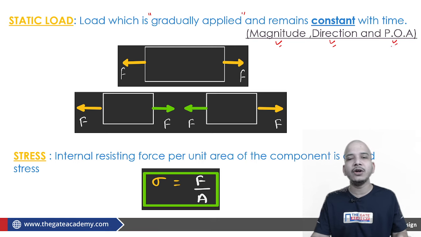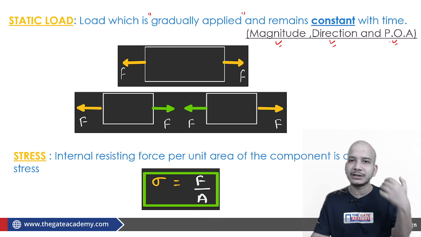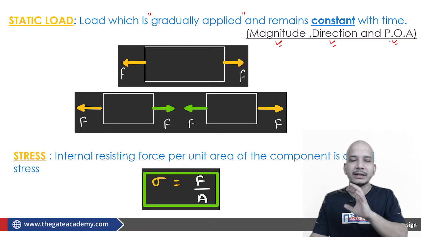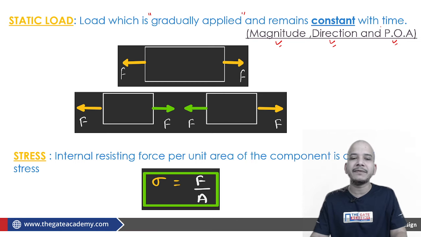If any of these three change, then ultimately it will result in a fluctuating load. How these will result in fluctuating load, we will see when we come to the definition of fluctuating load. But right now, as far as static load is concerned, this is the only definition which completely defines the static load. Fine.